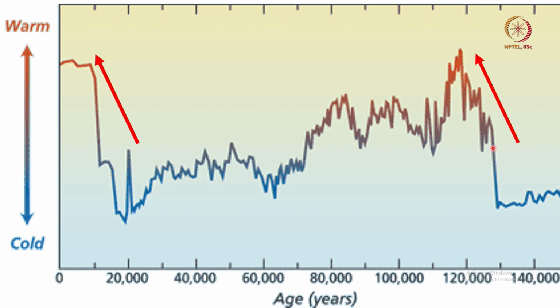And so since there are many of them, it is good to compare them and see whether your models are actually able to simulate these changes. Okay? We saw one of them that happened in the last 20,000 years. Now we will compare them with something that happened 100,000 years earlier.